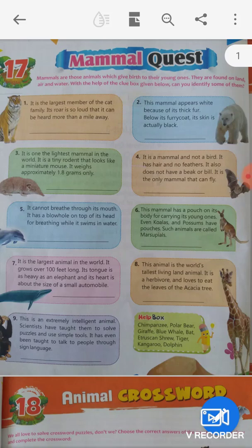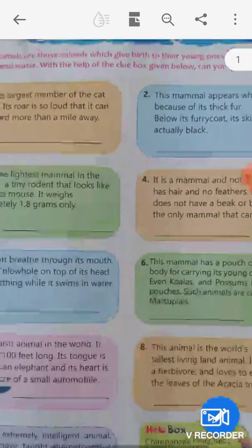Hello everyone, class 6th, we are going to discuss your GK, chapter 17. Chapter 17 is Mammal Quest. So firstly you should know what is the meaning of mammals. Okay guys, firstly we should know what is the meaning of mammals.